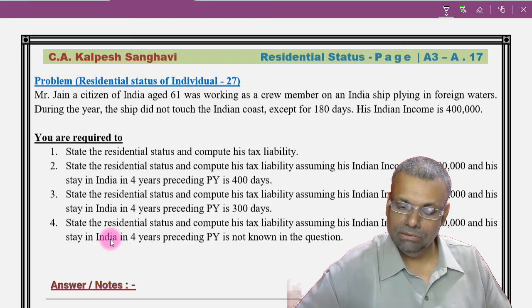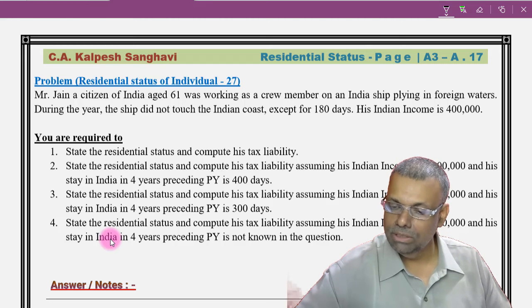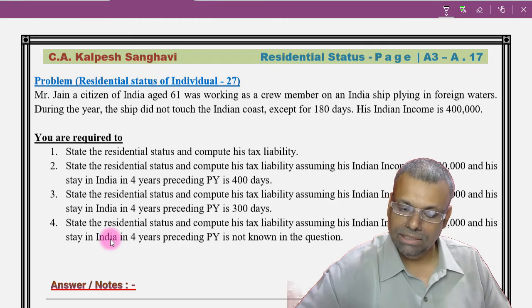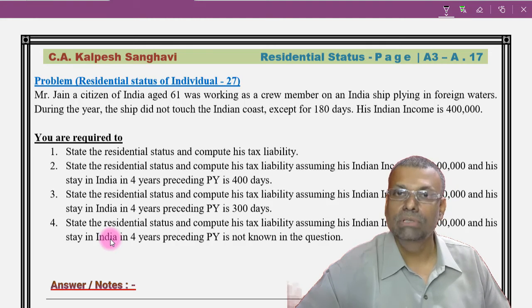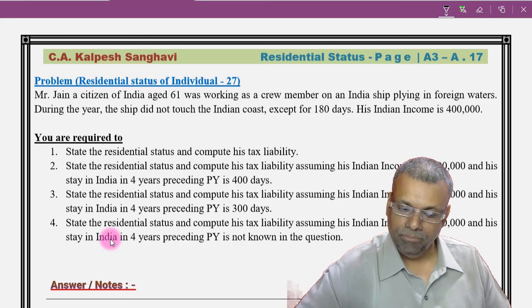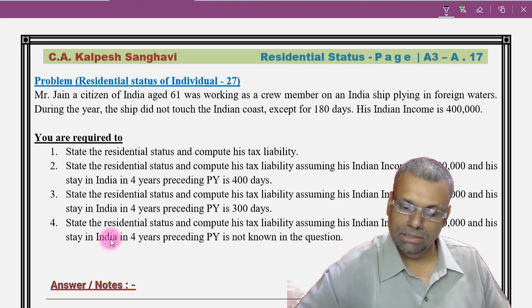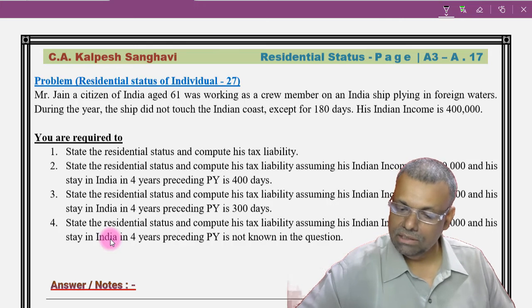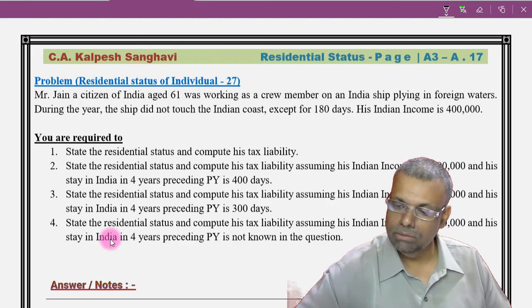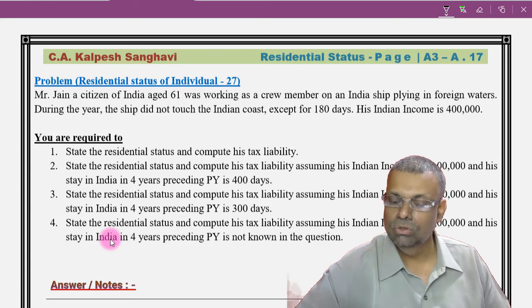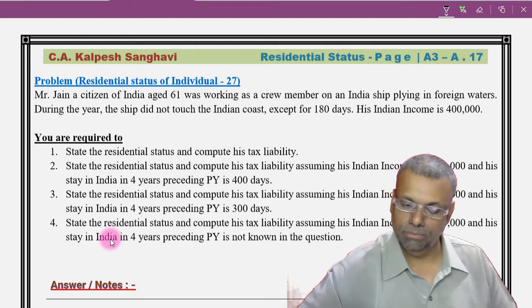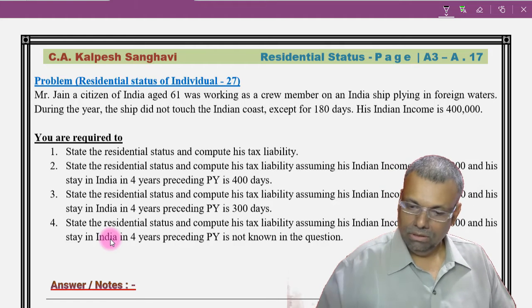2. State the residential status and compute his tax liability assuming his Indian income is 24 lakhs and his stay in India in 4 years preceding the previous year is 400 days. 3. State the residential status and compute his tax liability assuming his Indian income is 24 lakhs and his stay in India in 4 preceding previous year is 300 days. 4. State the residential status and compute the tax liability assuming that the Indian income is 24 lakhs and his stay in India in 4 years preceding the previous year is not known in the question. Okay. Now, a good question.